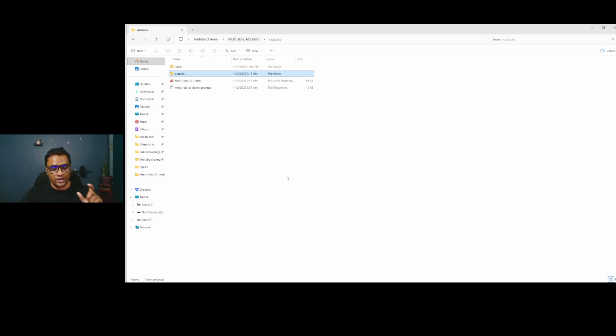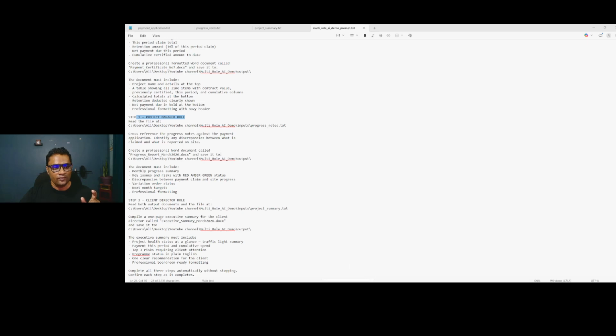The interesting part is, first it will finish the QS task, and then Cowork writes the outputs. Then when Cowork goes to step 2 for the project manager role, it will take the output from QS, cross-check it with his reference, and prepare a document for the project manager role.